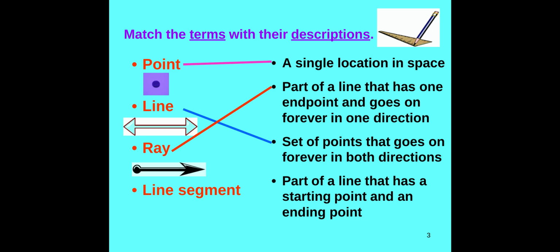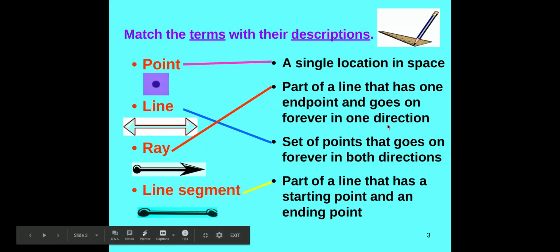Okay, and last but not least, we have a line segment. Now I know if I say I want a segment of something, it means I want just a small piece, just cut out a small piece. So a line segment is part of a line that has a start point and an ending point on both sides. So it just stops. It's a small piece, it's a segment of a line, but it stops on both ends. So like I said before, a segment is a small piece cut out. So I cut this segment out of a line that's going on forever, but this is just a small piece.